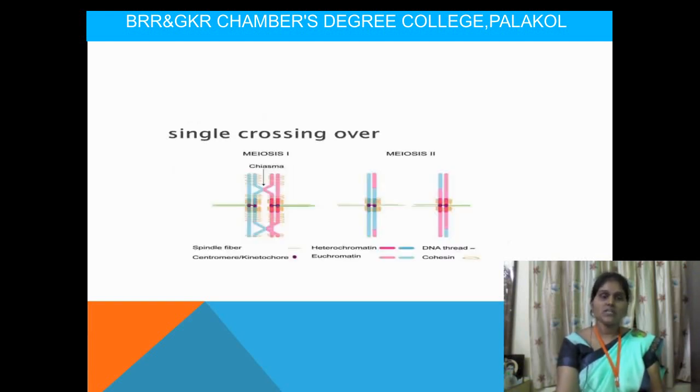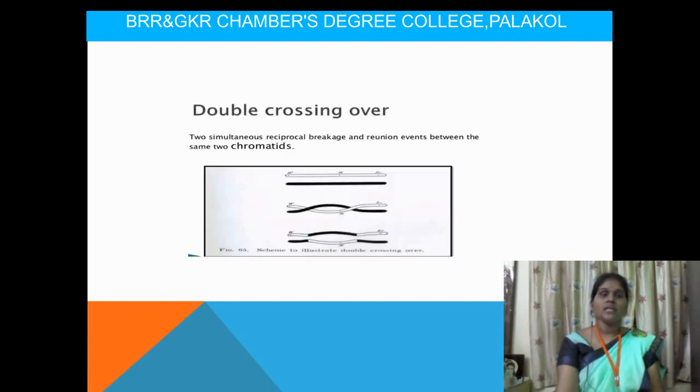In single crossing over, in meiosis 1 spindle fibers are formed and the centromere is also formed, and in meiosis 2 DNA threads and cohesins will appear during the meiosis process. Then the next one is double crossing over.